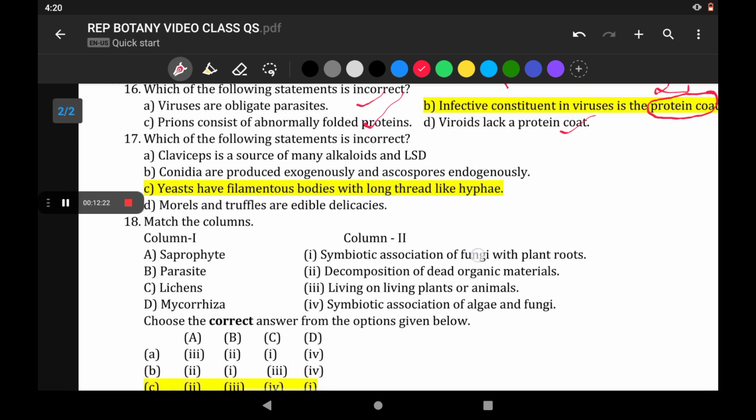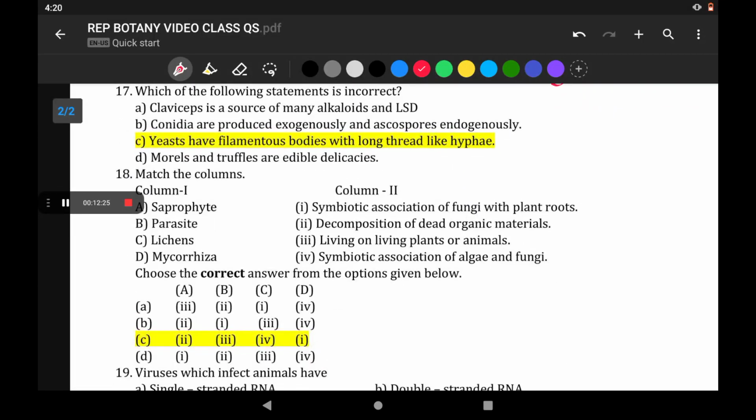Which of the following statements is correct? Claviceps is a source of many alkaloids and LSD. Claviceps purpurea is a source of lysergic acid diethylamide. This is outside the syllabus, but you should know about it. Claviceps is a fungus. Conidia are produced exogenously and ascospores are produced endogenously, also correct.